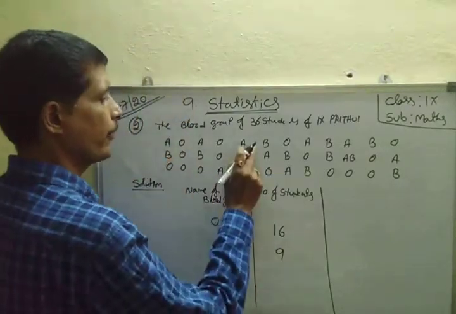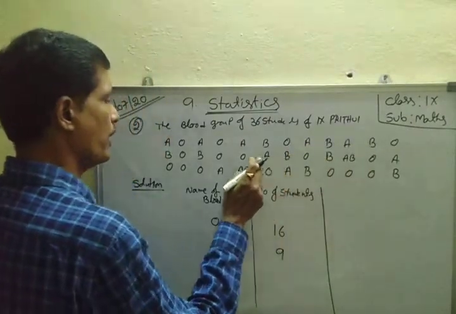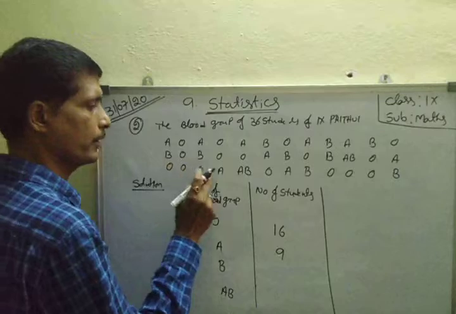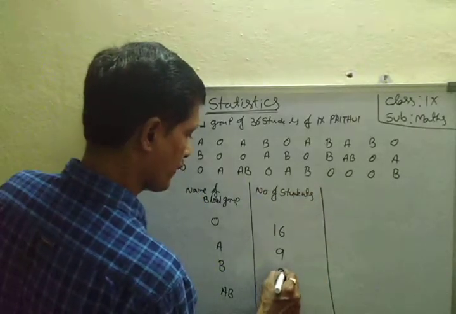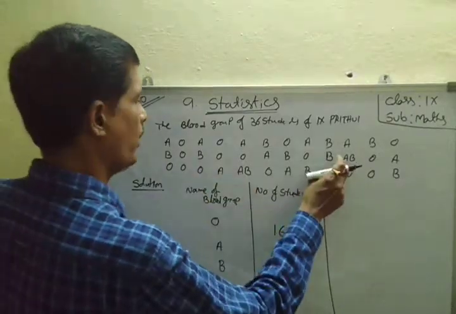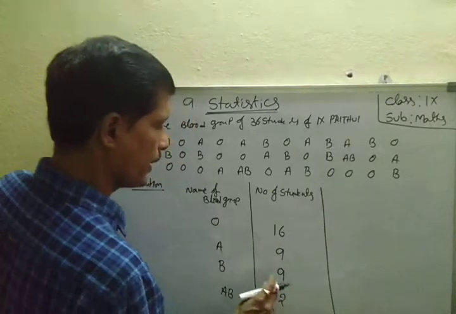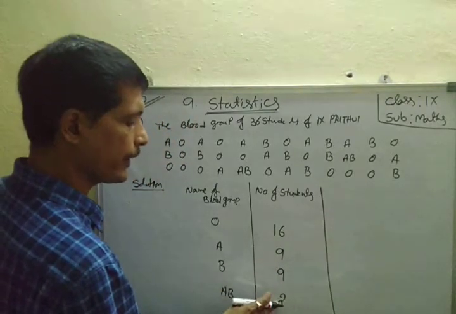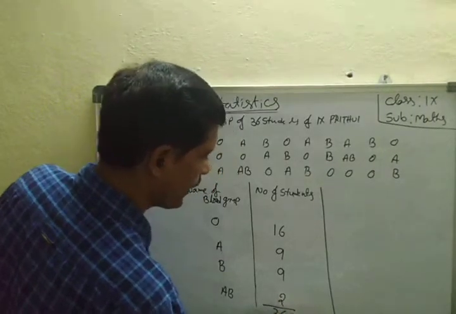Next B: 1, 2, 3, up to 9. Next one is AB: 1, 2. Here 19 plus 2 is 20, plus 16 is 36. That is correct. Otherwise not.